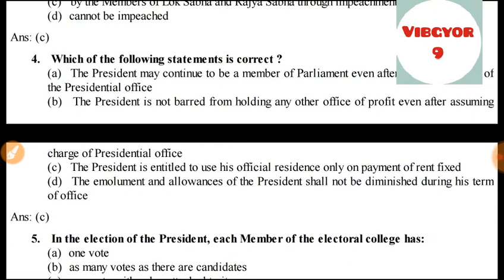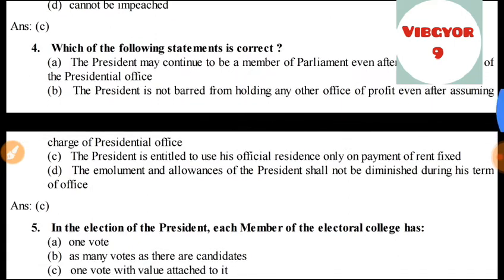Which of the following is a correct statement? Among these statements, C is correct. That is, the President is entitled to use his official residence only on payment of rent fixed.